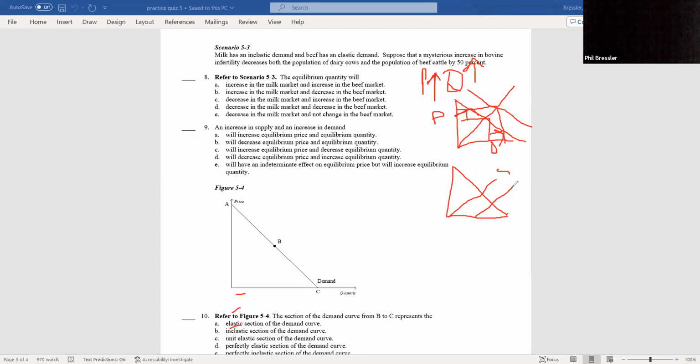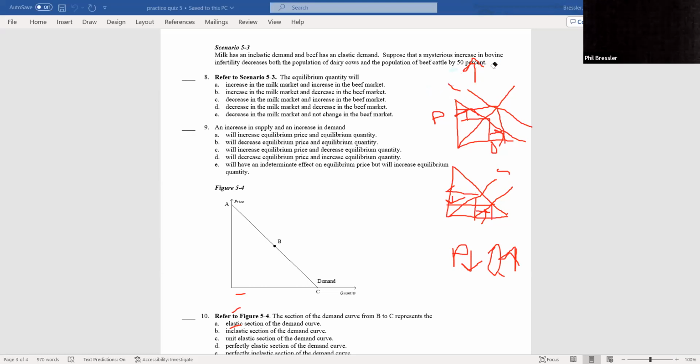My second graph, I'm going to get supply to increase here. So here's my original equilibrium, price and quantity. Now, price went down. Quantity increase. So price down, right? We know that anytime there's a double shifter, there'll be one indeterminate. So quantity is going up in both. We don't know what's going on with price. The answer for 9 is E. Will have an indeterminate effect on equilibrium price, but an increase in the equilibrium quantity.